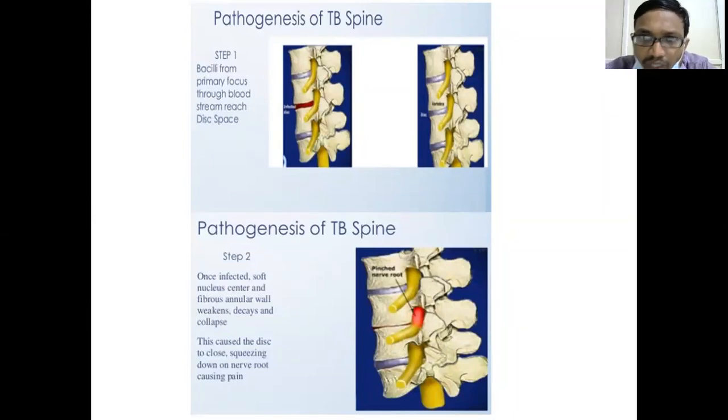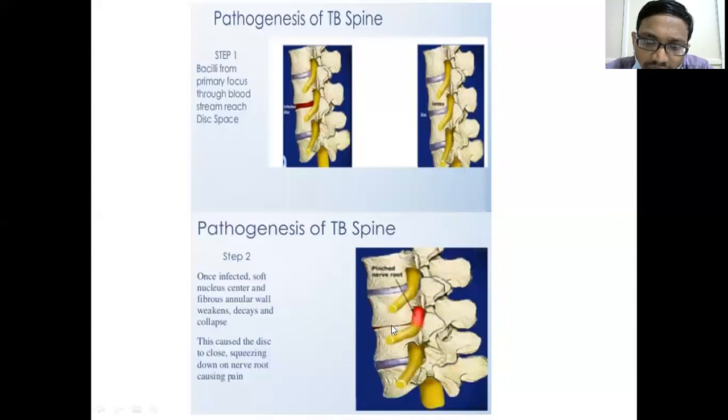is a vertebral body and a disc. So usually the blood supply comes to the disc and adjacent vertebral body. So usually the disc is initially the primary focus of infection. Once the primary focus of infection sets in, what happens?